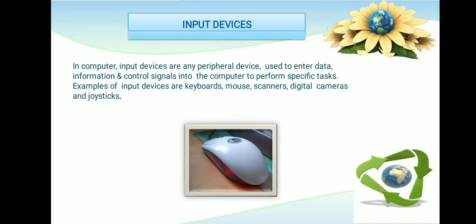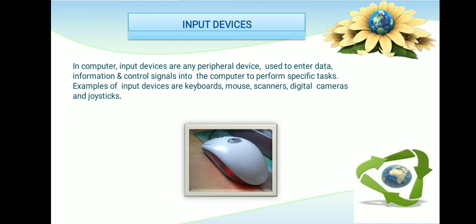Next, we have to know what is input and what is output. First, the input device. Input devices are the devices used to give information to the computer. We have the keyboard, mouse, speaker, and joystick. These types of devices are called input devices. What is the use of an input device?